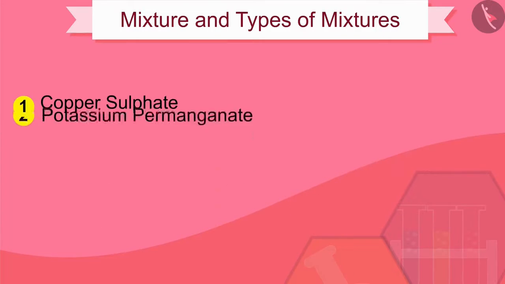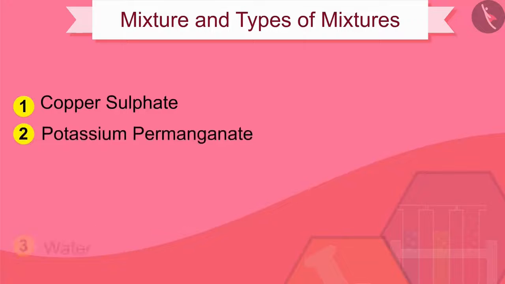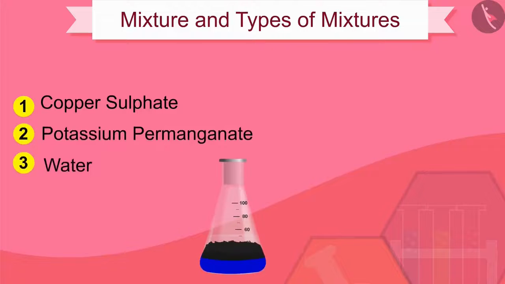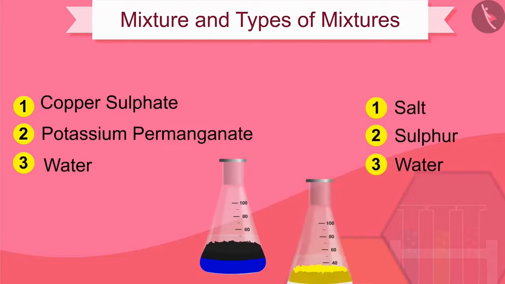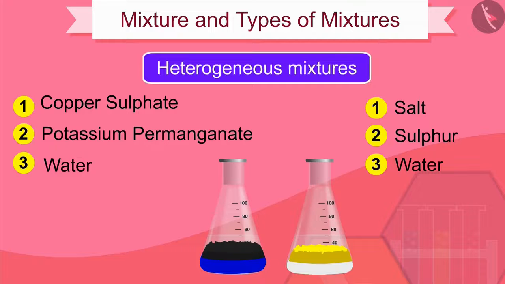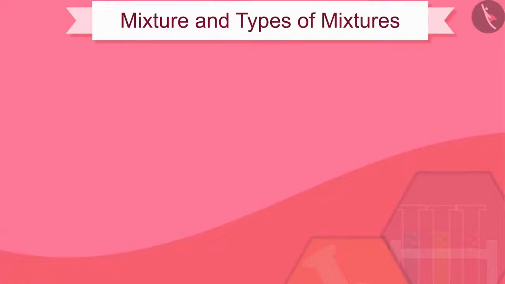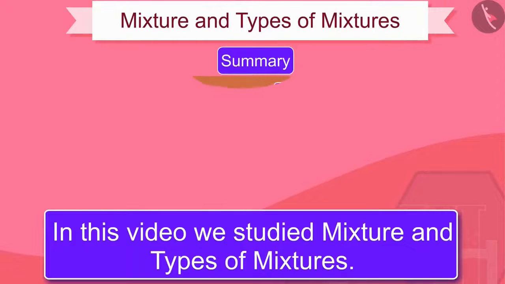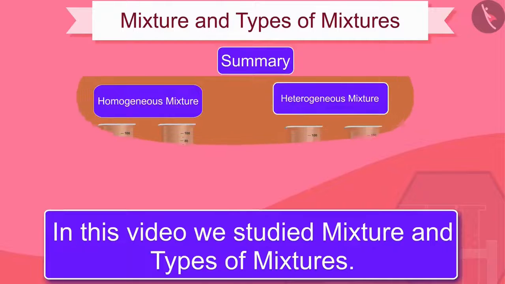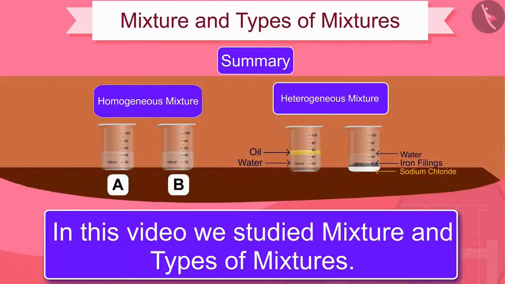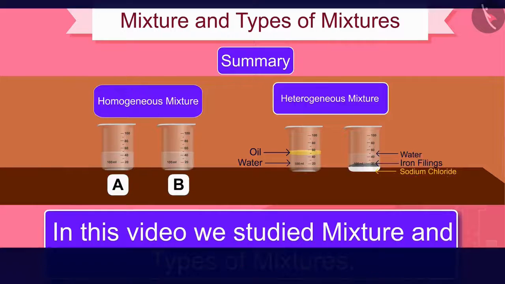Copper sulfate and potassium permanganate and water. Salt and sulfur and water. These are a few examples of heterogeneous mixtures. Friends, in this video, we studied mixtures and types of mixtures. In the next video, we will study what are solutions, suspensions, and colloids.